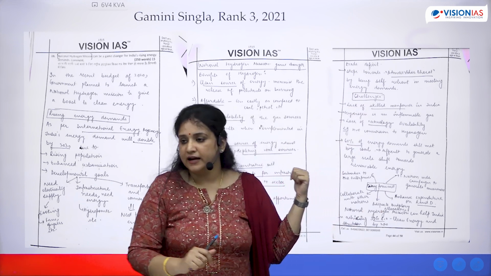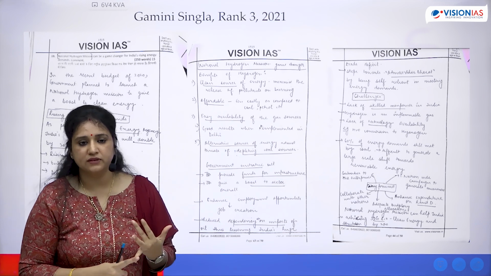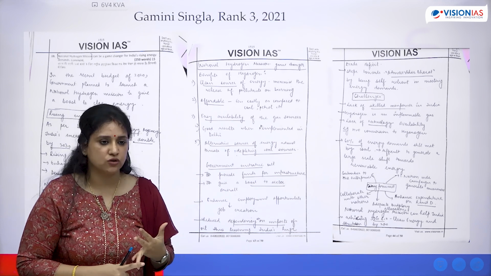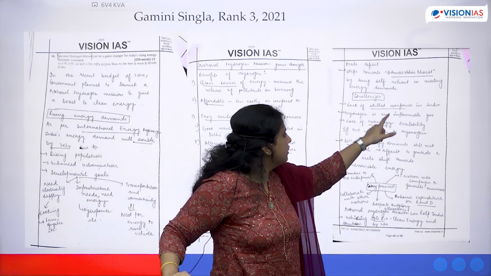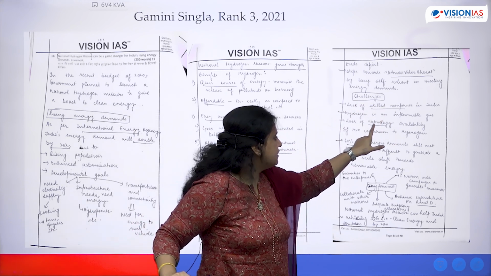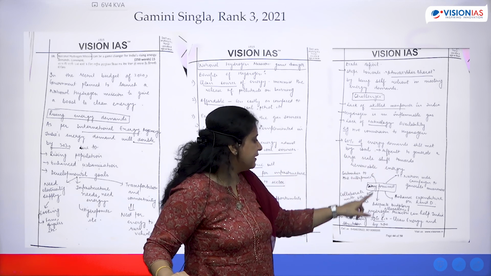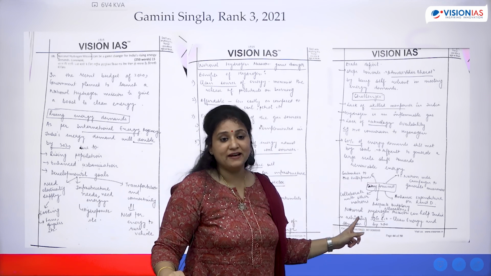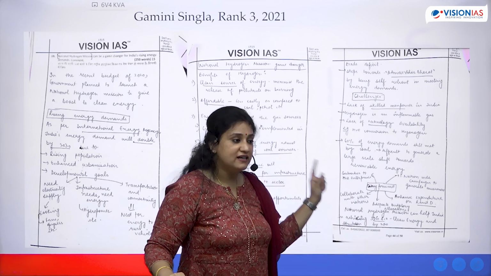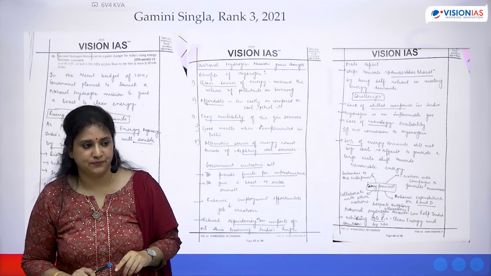Like we did in our structure, we spoke about the provisions of the program, then we talk about the limitations of the program. Okay? So in the challenges, she talks about skilled manpower is a challenge, lack of technology, 60% of energy demands are still being met by coal. And then finally, in the way forward, she probably ran out of space and time, yet she wrote all the points in a format like this.